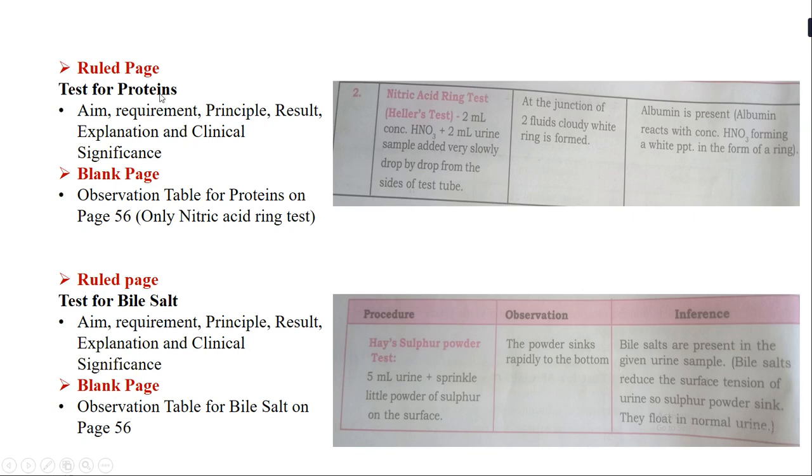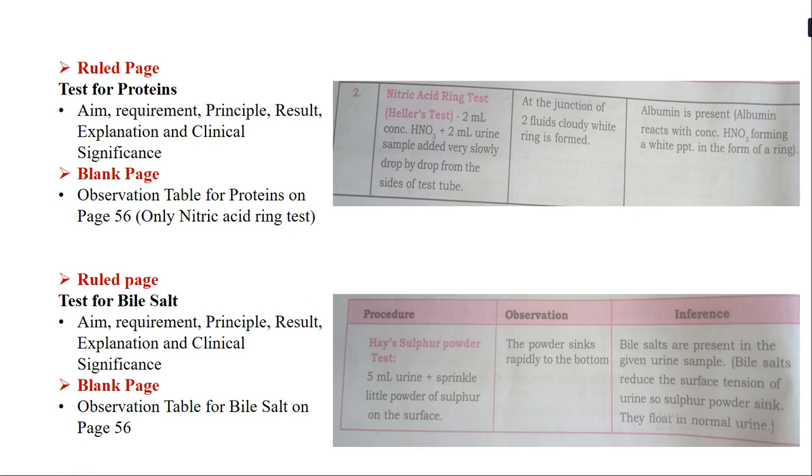Test for proteins will first have all these subtopics on the ruled page, and on the blank page you have to draw this particular table with the same content as it is. Just below test for proteins you have to start writing test for bile salt, which is again on page number 56, with the same sequence of aim, requirement, principle, result, explanation and clinical significance. And just where you have drawn the table for the nitric acid ring test, below that you have to draw the test for bile salt table, Hay's sulfur powder test.